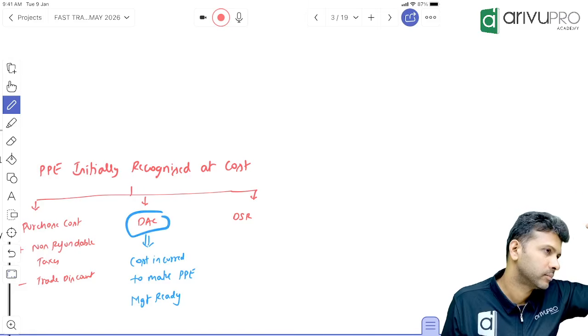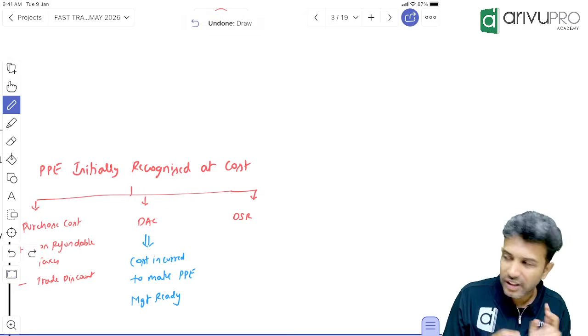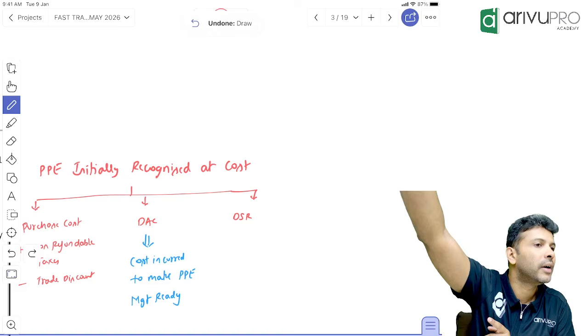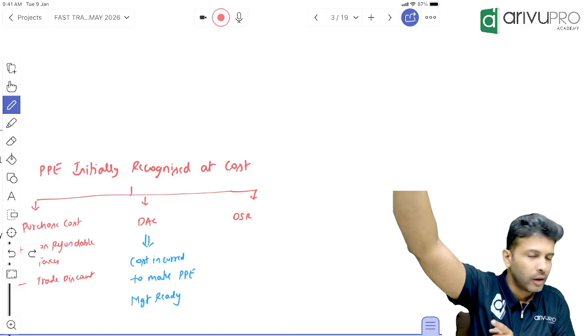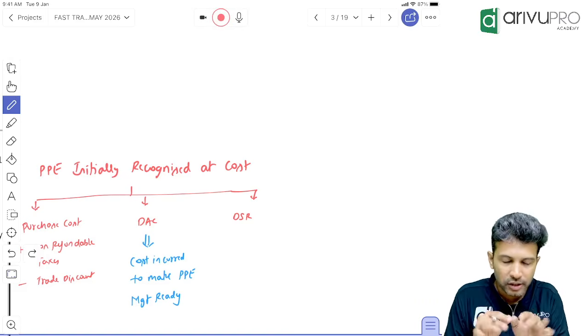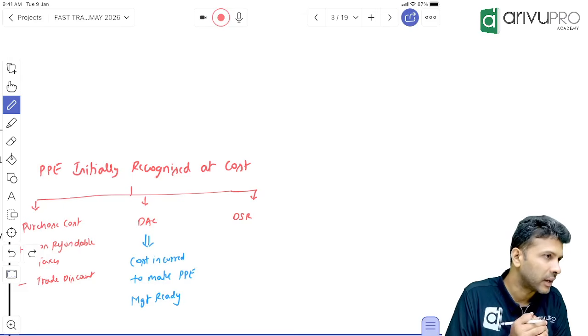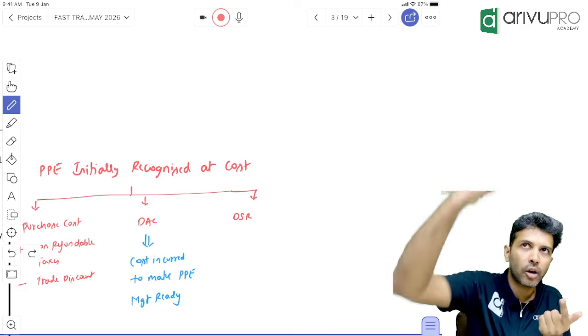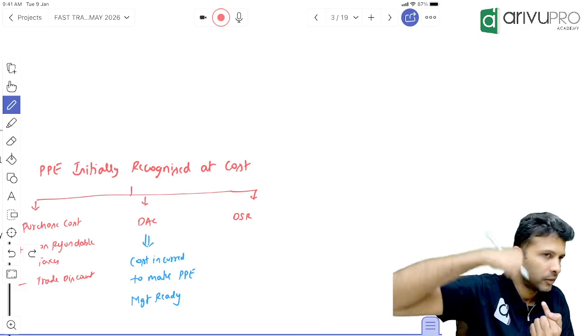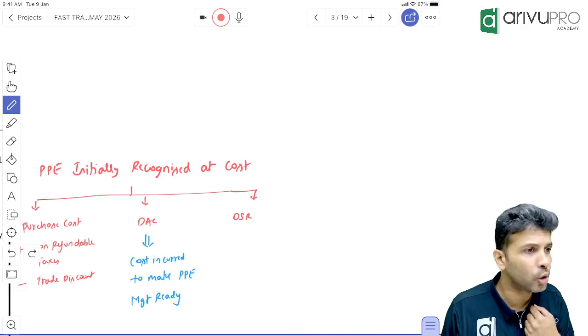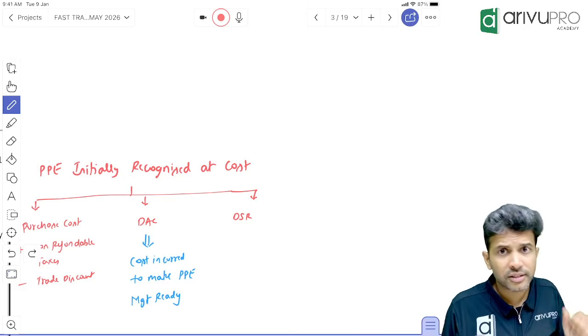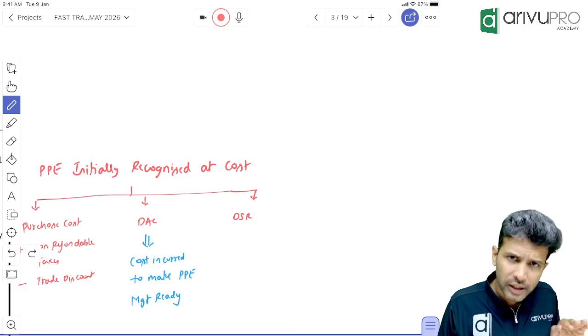DAC. Very simple. Okay, now same example. I bought the machinery from where? Japan. Just because I placed the purchase order and paid the money, can I immediately start using the asset, or should the asset first come to me? From Japan, it has to come to my Bengaluru factory. Unless I pay transportation charges, will it come to my factory?